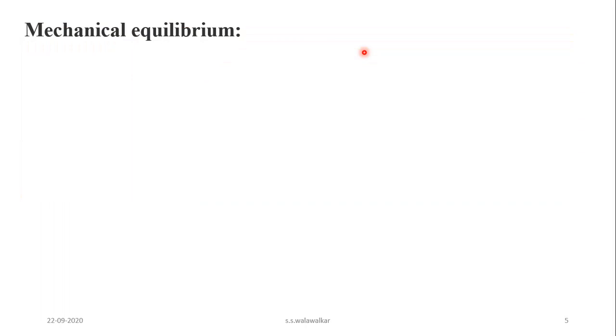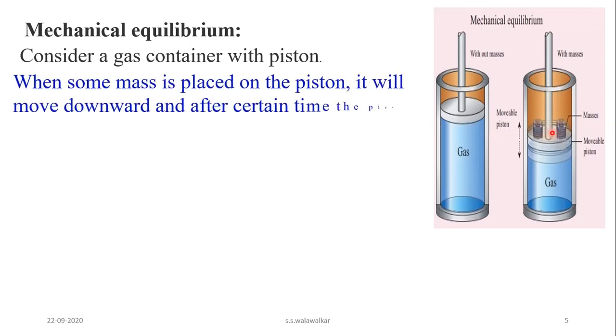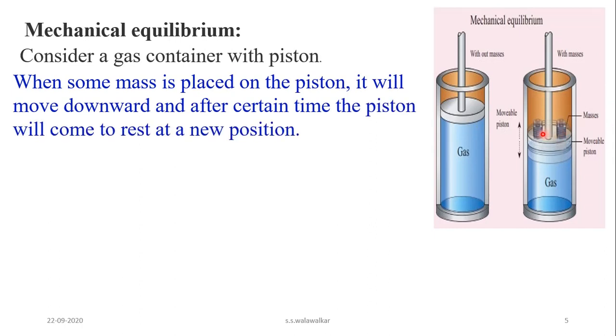First, that is mechanical equilibrium. Now consider a gas in a cylinder having a piston. If we place some mass on this piston, then it will move in the downward direction, and after some time the piston will come to rest and acquire a new position. That means the movement of this piston will stop after some time.